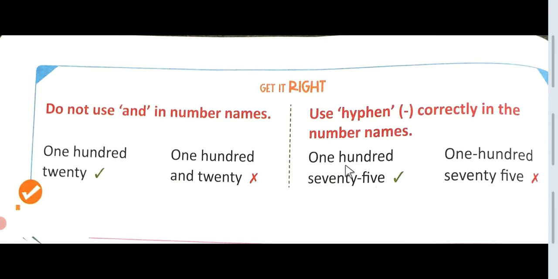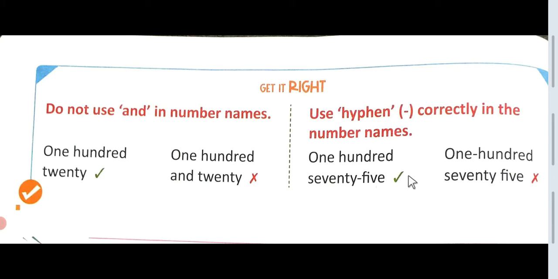For example, 175. Between 75, 35, 85, 37, 26, 74, 45, 26, you use this hyphen. But you cannot use a hyphen between 1 and 100, because 100 is only one number.